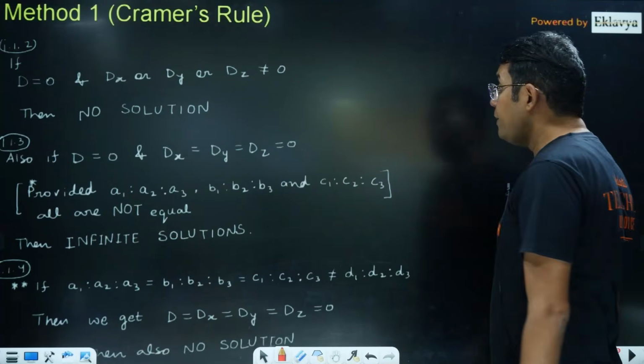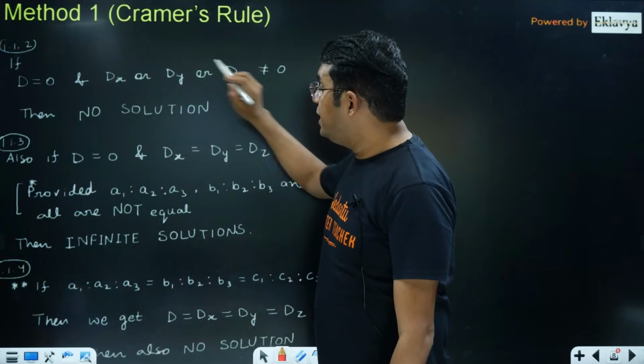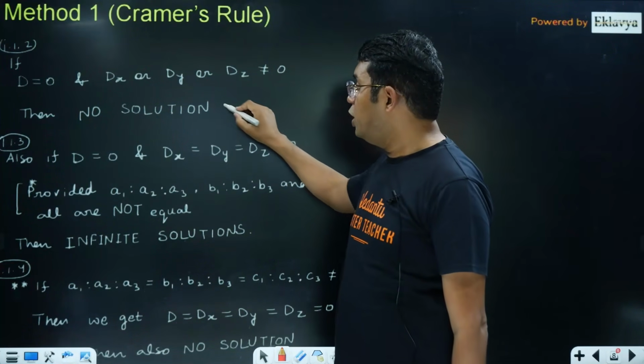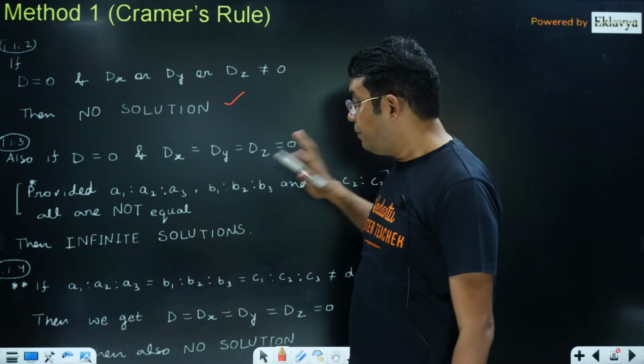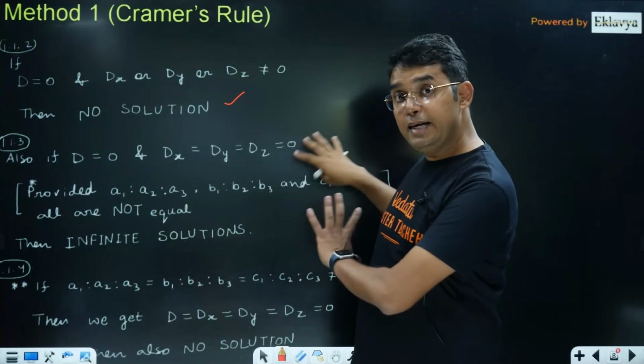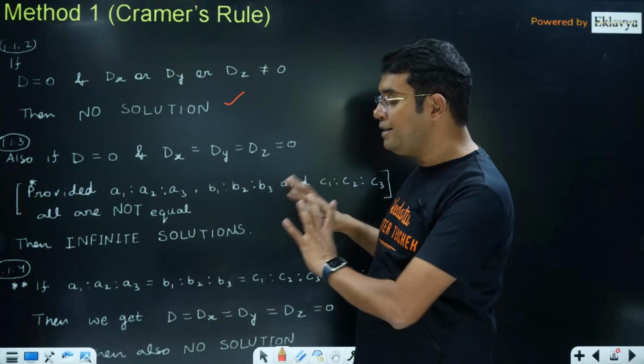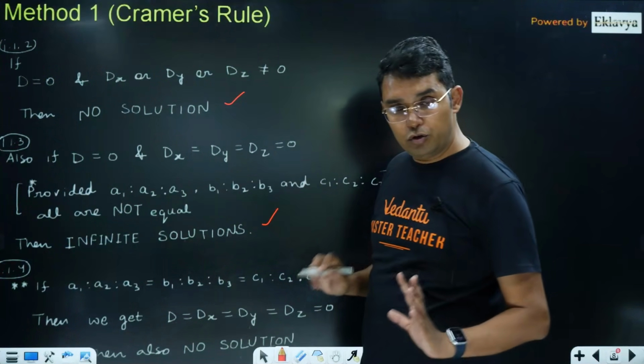Similarly, if D becomes 0 and dx or dy or dz is not equal to 0, you have no solution. If all 4 are 0, but with some exception, other than that exception, we have infinite solutions.